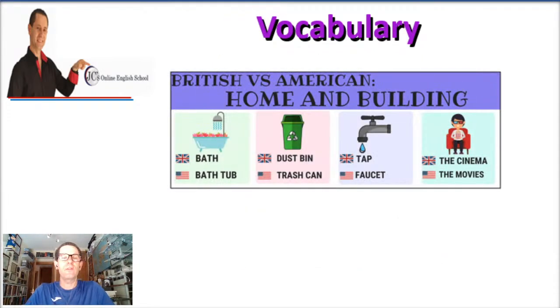So, more vocabulary. Let's see the difference between British and American English in terms of home and building.